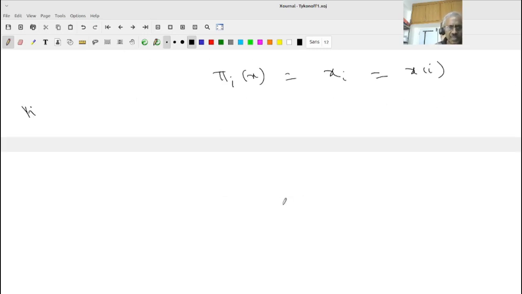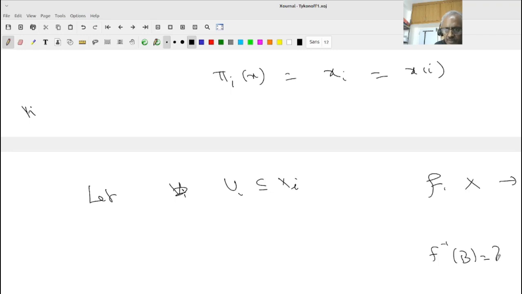Now the question I want to understand is going to be very crucial for what we want to do. Let U_i be a subset of X_i. It may be empty or non-empty, I don't care. Remember, whenever f is a function from X to Y and B is a subset of Y, we have the inverse image: the set of all x in capital X so that f(x) is in B. All of you should be very thorough, but every time I repeat. This is how you master it. Don't simply assume you know that. Always repeat so that you become comfortable, and when you want, you can use it.